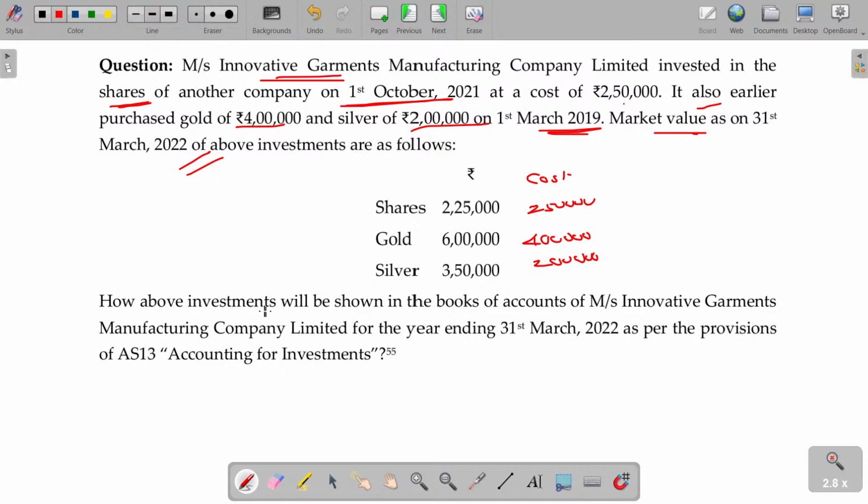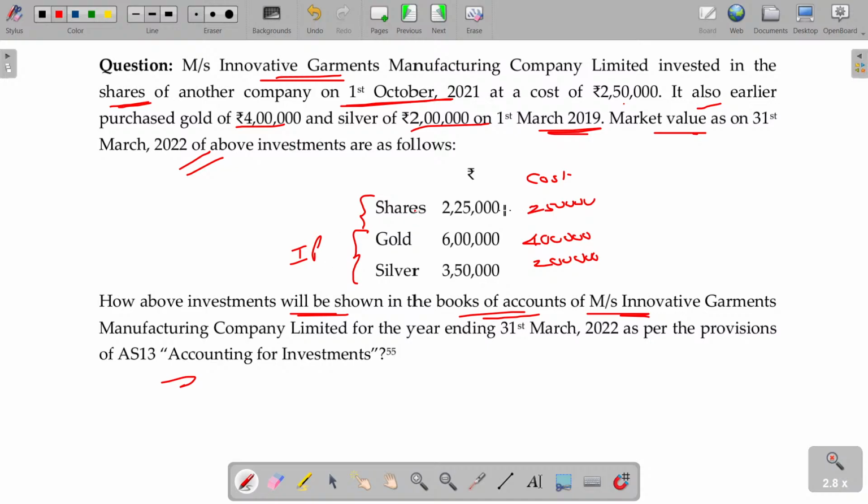How above investments will be shown in the books of accounts of Messrs. Innovative Garments Manufacturing Company as per the provisions of AS number 12. So gold and silver are investment properties. This will be shares, that too variable return securities, right?